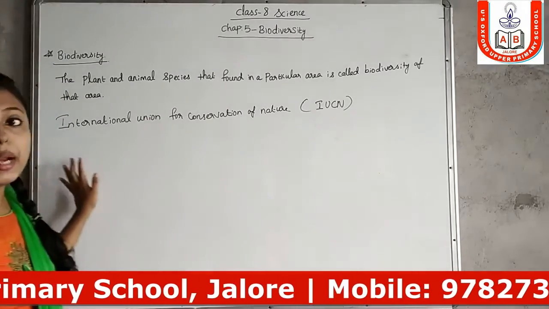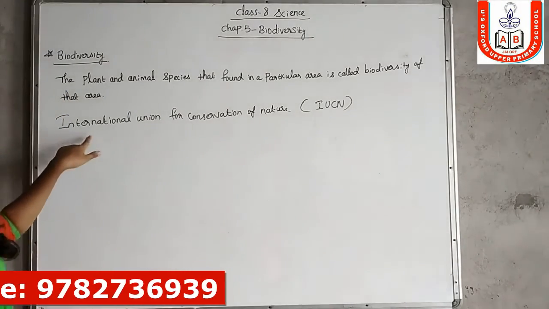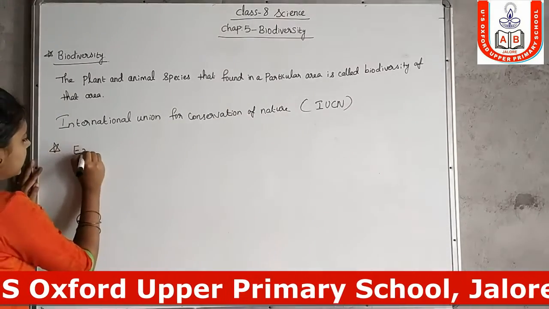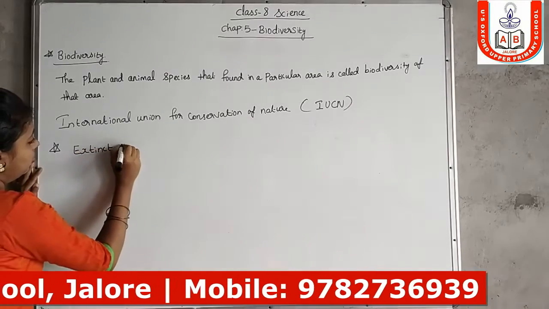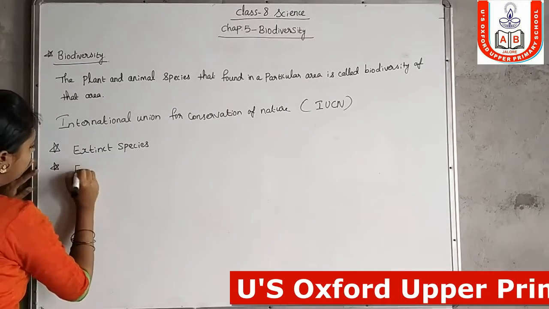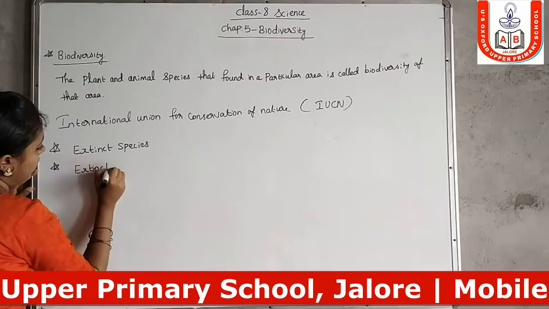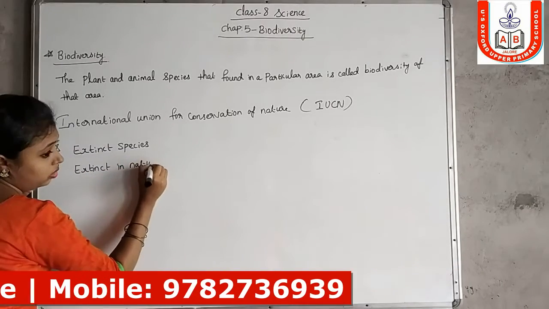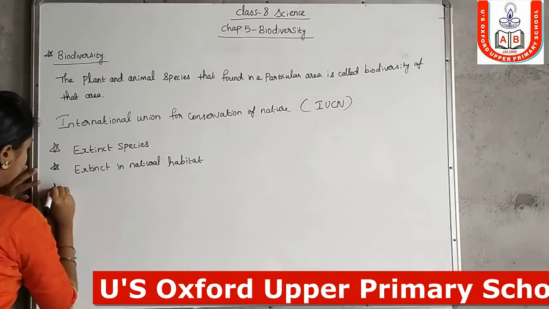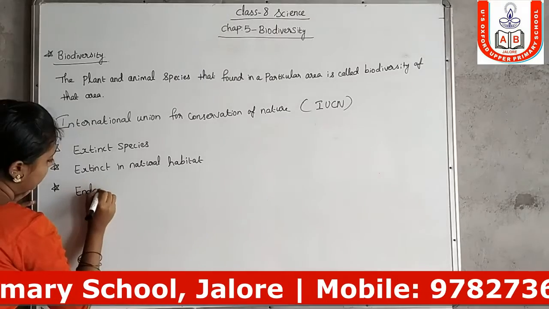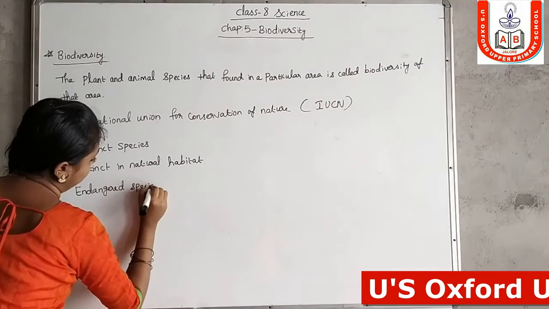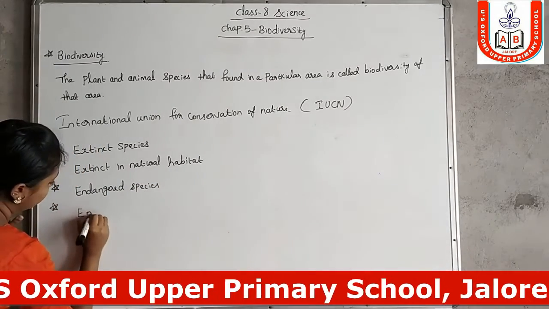The plant and animal species categorized by the International Union for Conservation are: first one, extinct species. Second one, extinct in natural habitat. Third one, endangered species. Last one, endemic species.